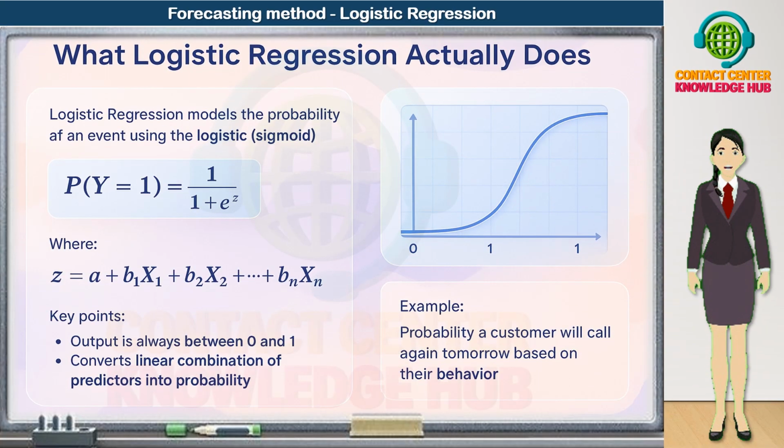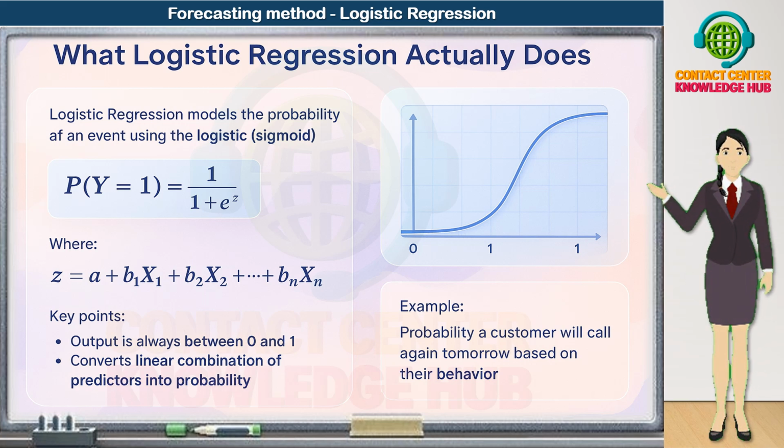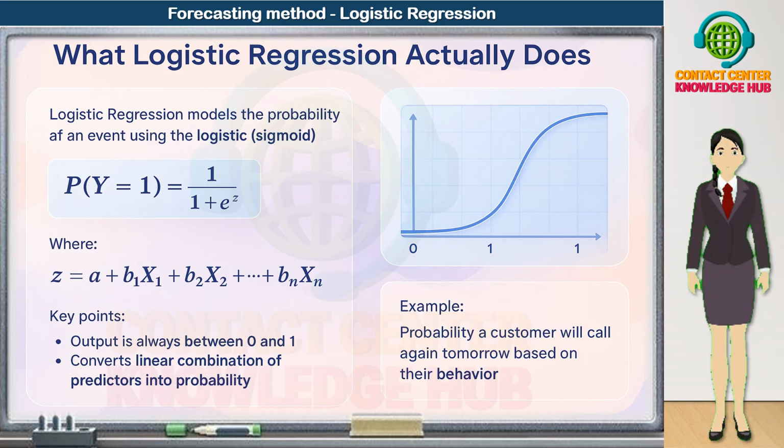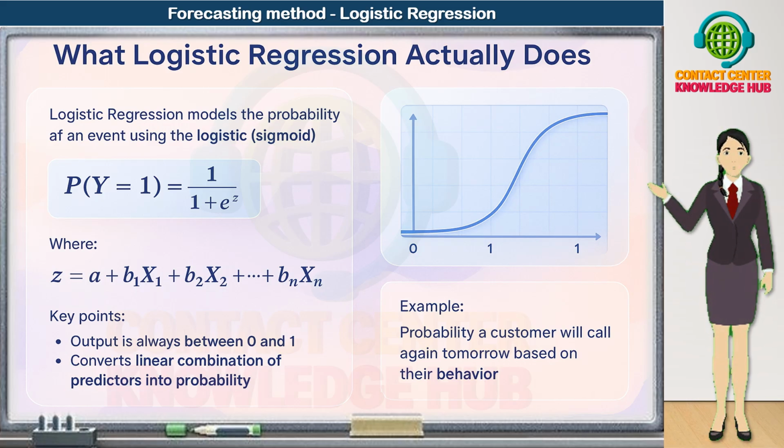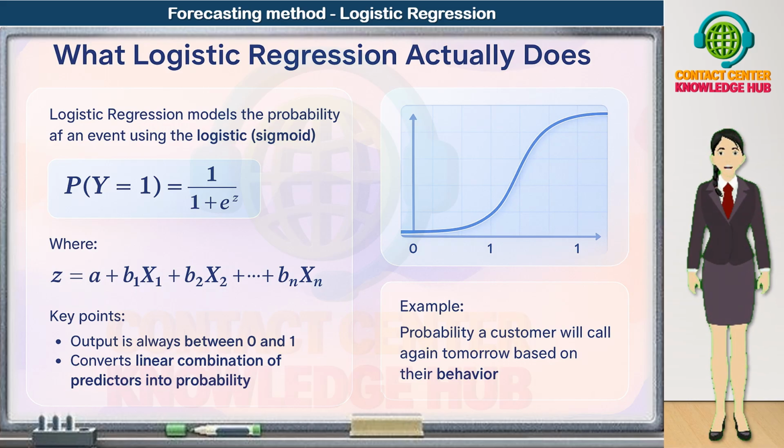Now let's see what logistic regression actually does behind the scenes. Logistic regression models the probability of an event using something called the logistic or sigmoid function. Mathematically, we write the probability that y equals 1 as P(y = 1) = 1 / (1 + e^(-z)).